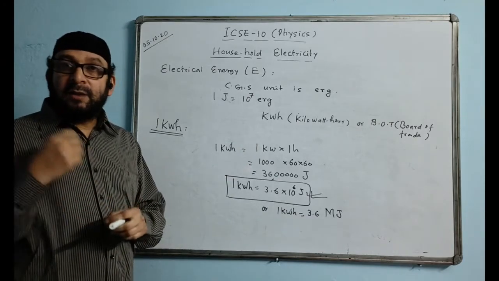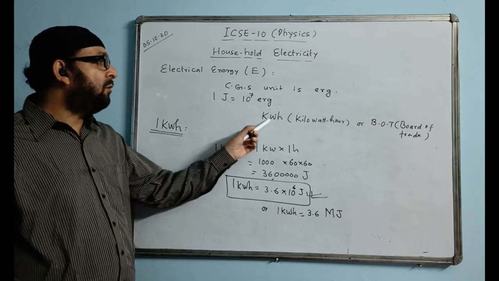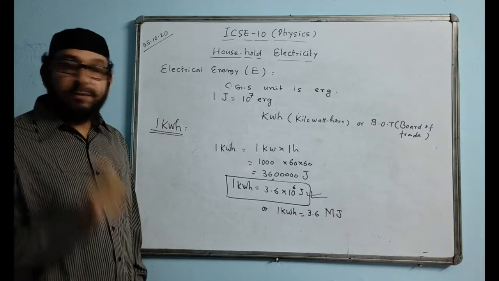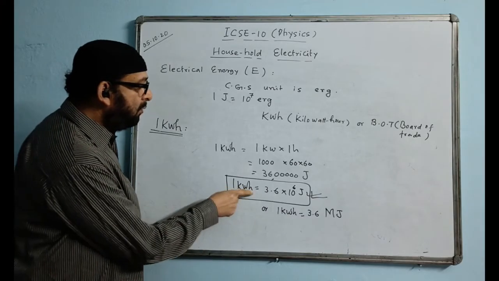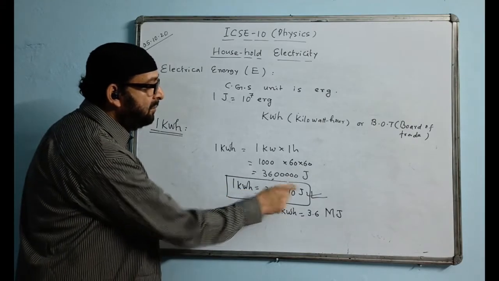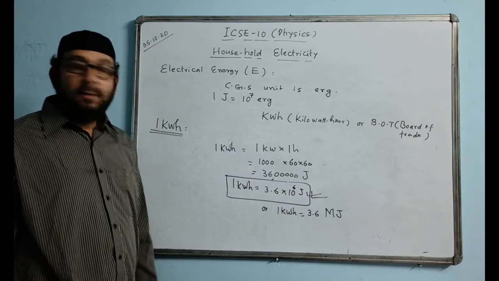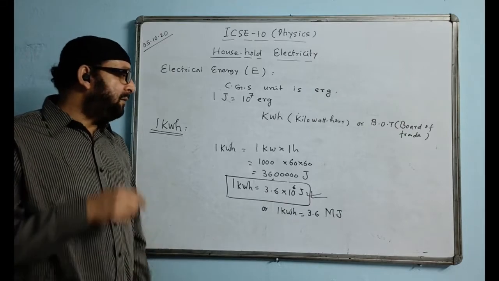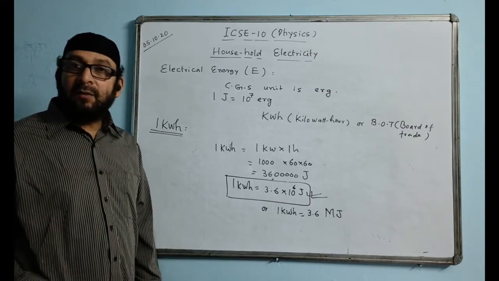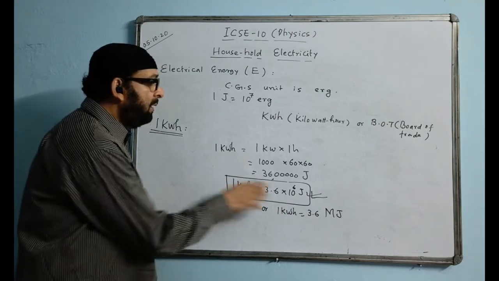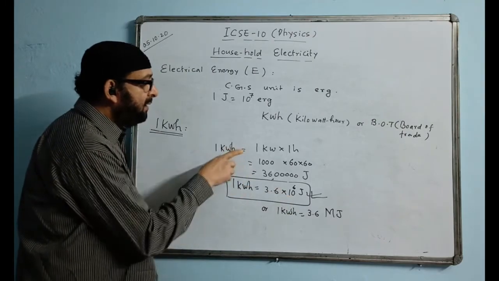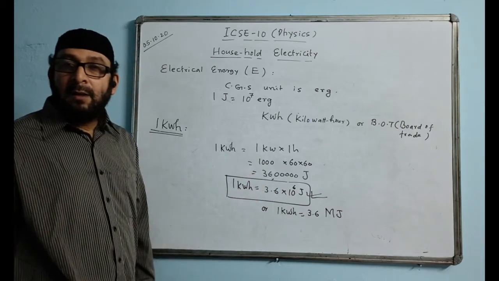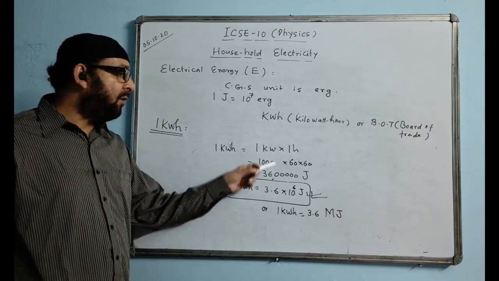How is it related to its SI unit? If the question comes, how is kilowatt hour related to its SI unit, the relation is that you have to write the formula between them. You can just write this one: 1 kilowatt hour is equal to 3.6 into 10 to the power of 6 joule. This relation you have to keep. If the question comes, derive a relationship between kilowatt hour and joule, then you have to show the steps of derivation, how it comes.